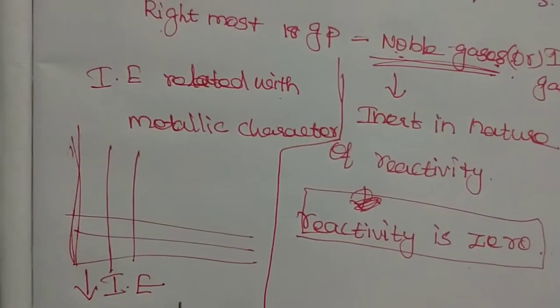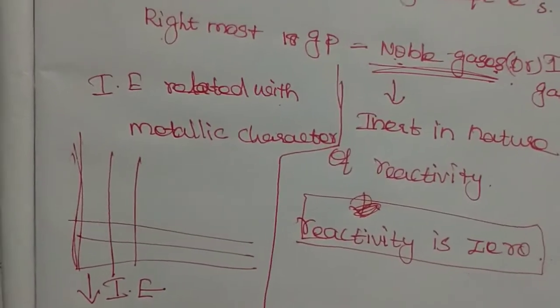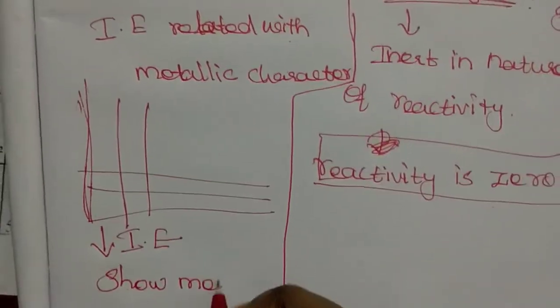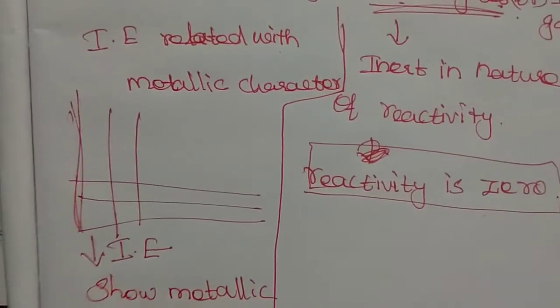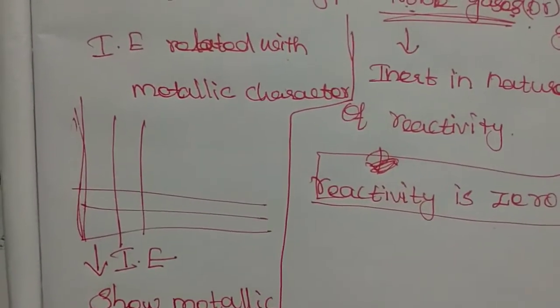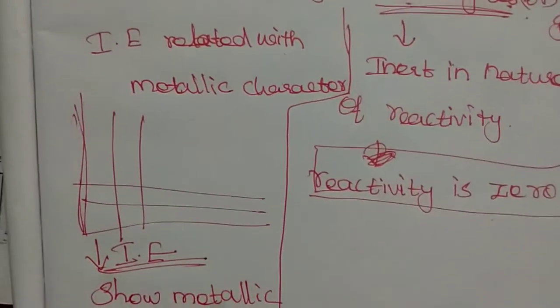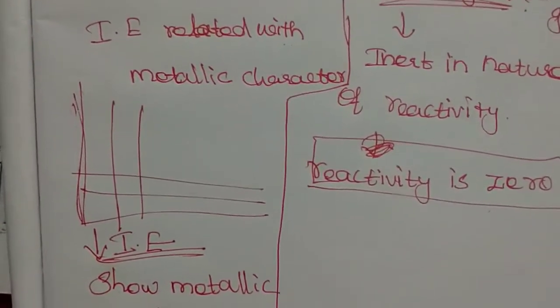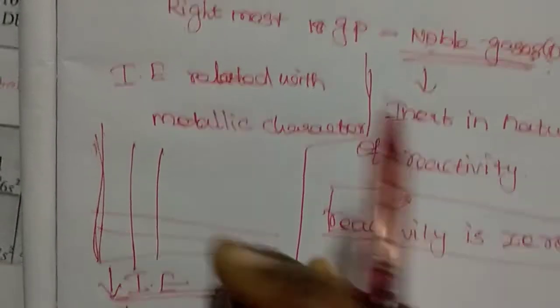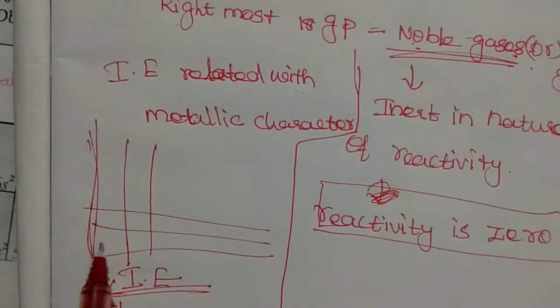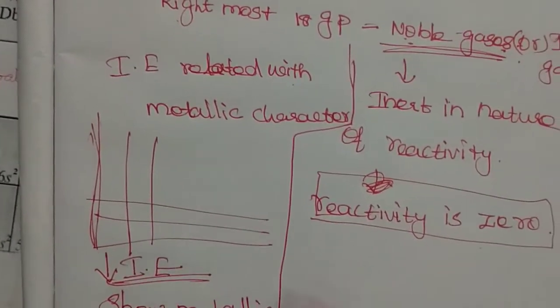So ionization energy is related to metallic character when we look at the lower part of the left side of the modern periodic table.